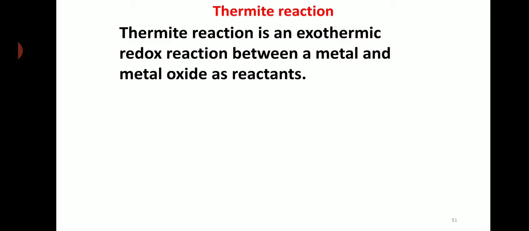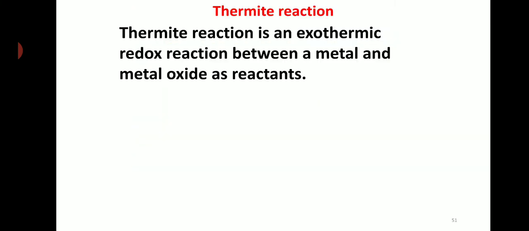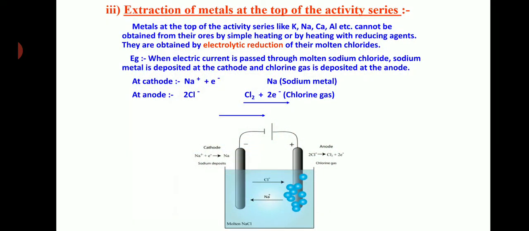So generally, what is the thermite reaction? Thermite means heat. It is an exothermic redox reaction between a metal and a metal oxide as reactants. This one is very, very important. What is the thermite reaction, and write its application. So thermite welds, you would have seen this in railway tracks. Okay, last one is what?